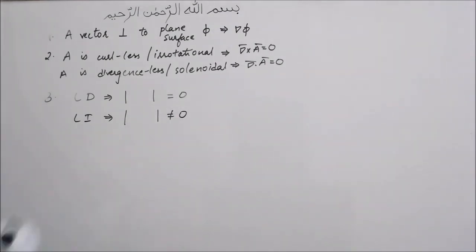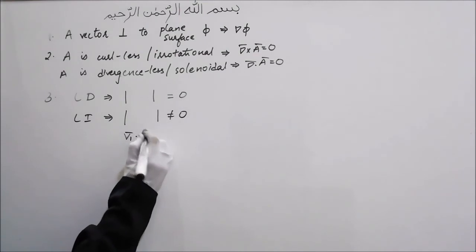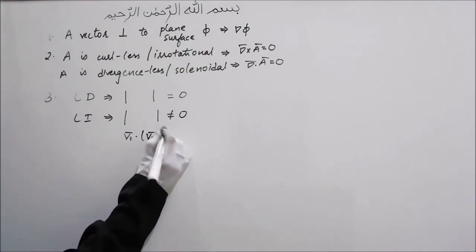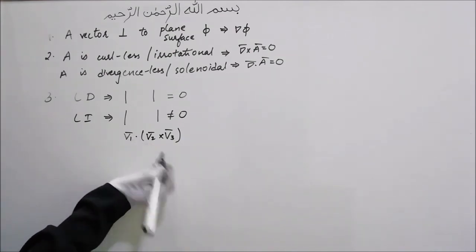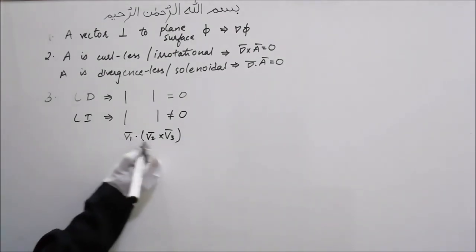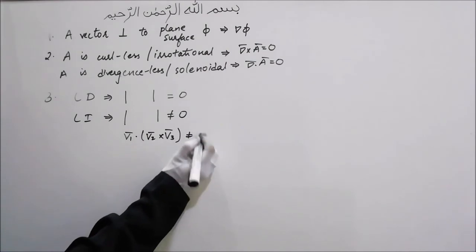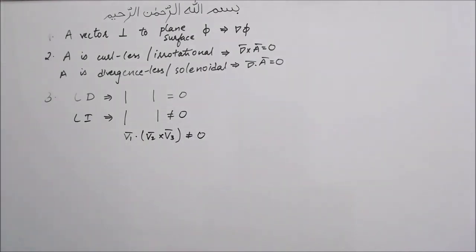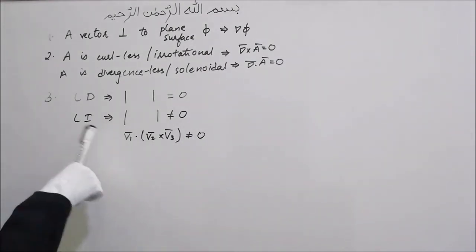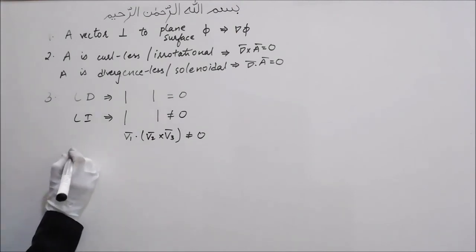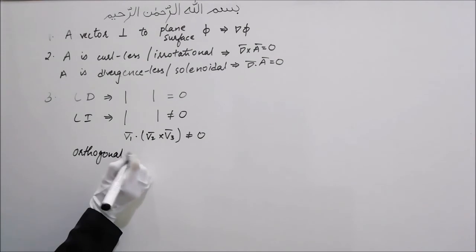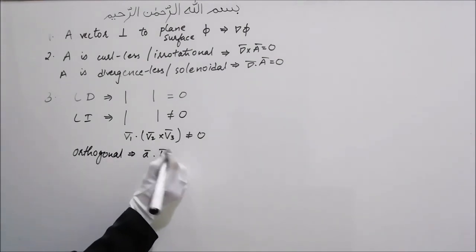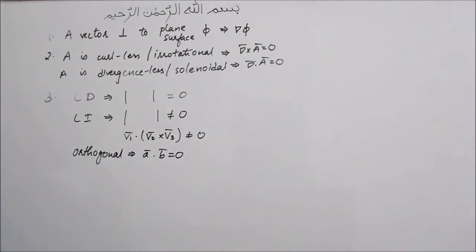The other method is to find v1 dot v2 cross v3. If there are three vectors v1, v2, v3, and v1 dot v2 cross v3 is not equal to 0, then those three vectors are linearly independent. Two vectors are said to be orthogonal, meaning perpendicular to each other, if their dot product is equal to 0.